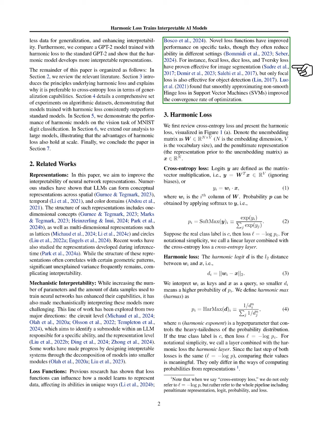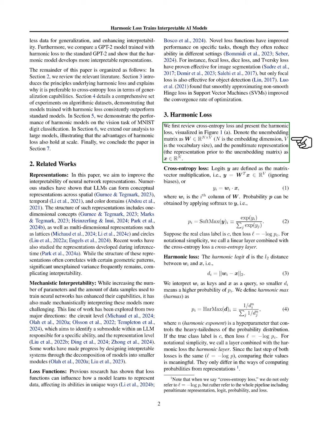Section: Harmonic loss. In this section, we first review cross-entropy loss and introduce harmonic loss, as illustrated in Figure A. We denote the unembedding matrix as W, which has dimensions n by v, where n is the embedding dimension and v is the vocabulary size. The representation before the unembedding matrix is x, which has dimension n. For cross-entropy loss, we define logits y as the result of multiplying the transpose of W by x, ignoring biases.